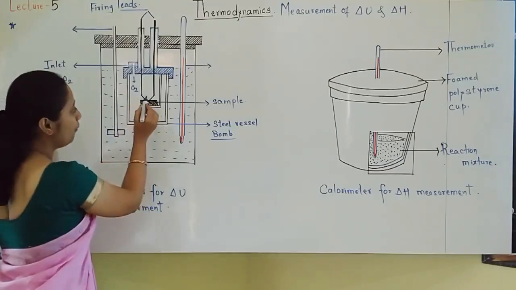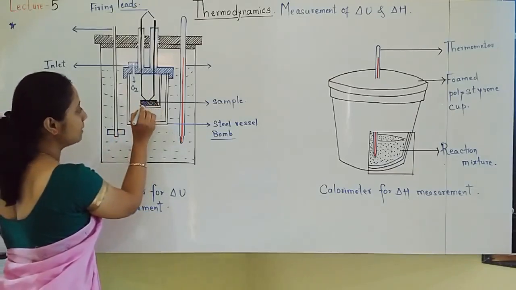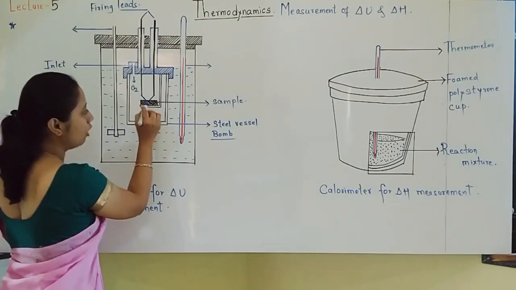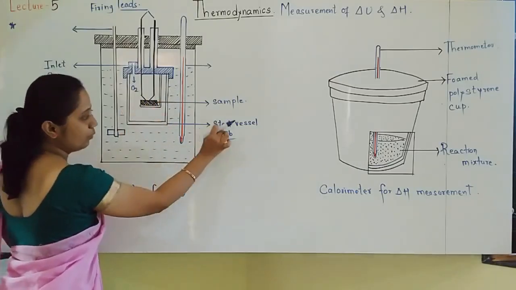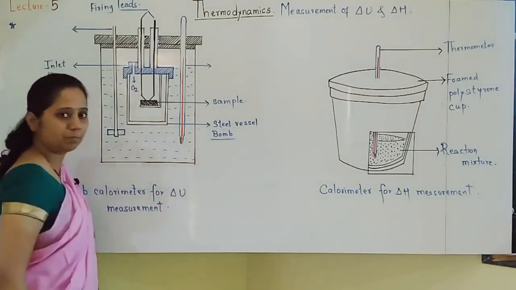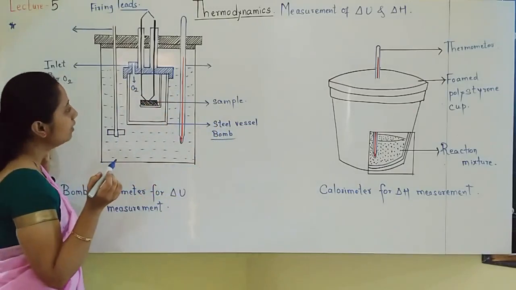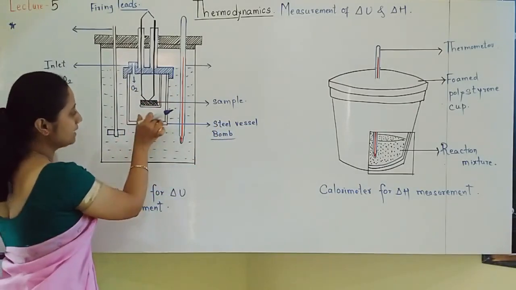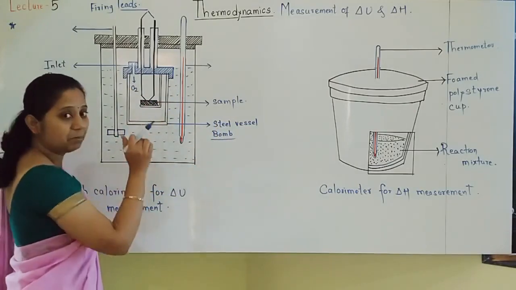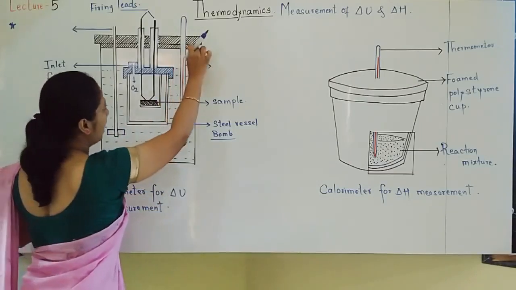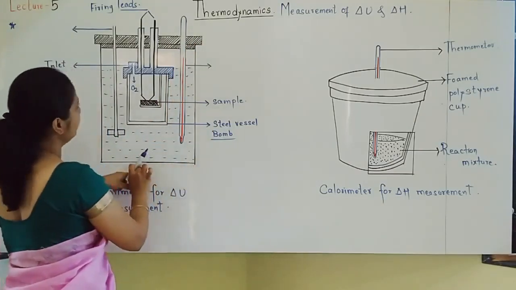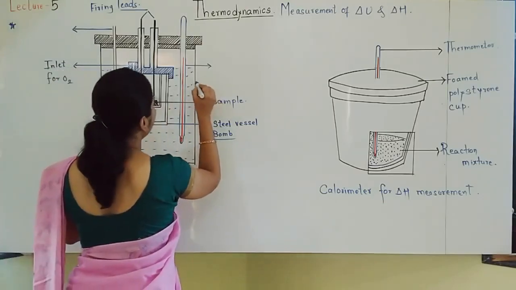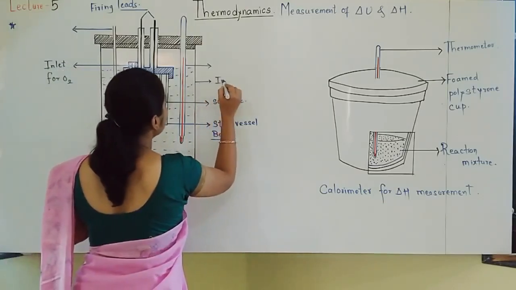So whenever heat is released by burning of the substance, all that heat will be absorbed by this steel vessel, which is called the bomb. Now this steel vessel is immersed in an outer vessel. Outside you can see one vessel. This outer vessel is made up of insulating material.